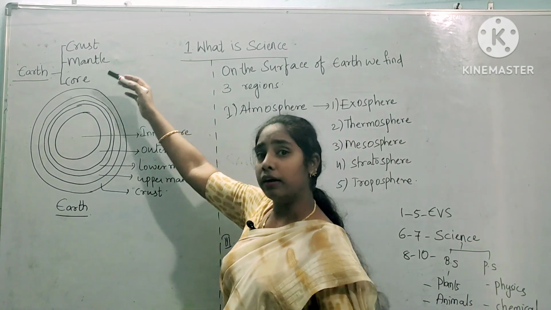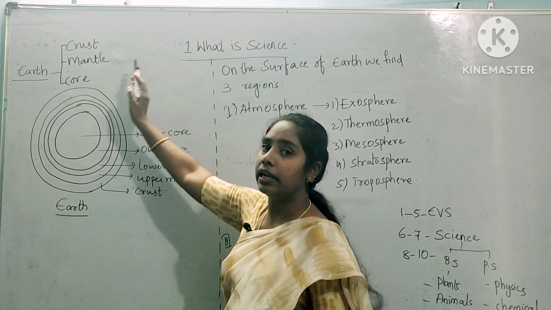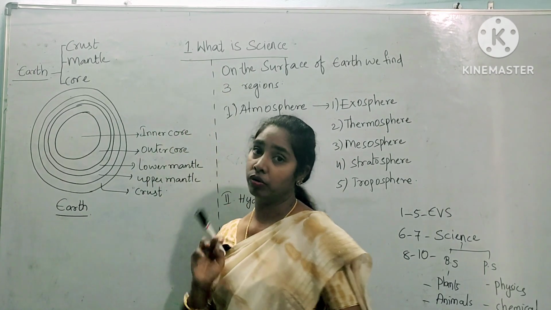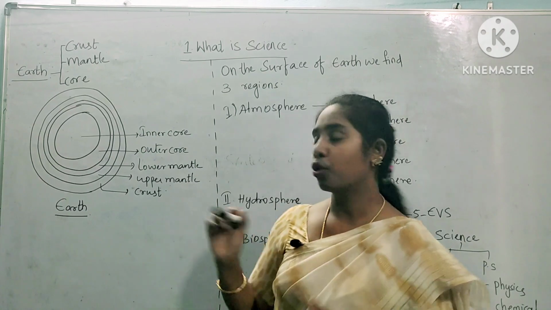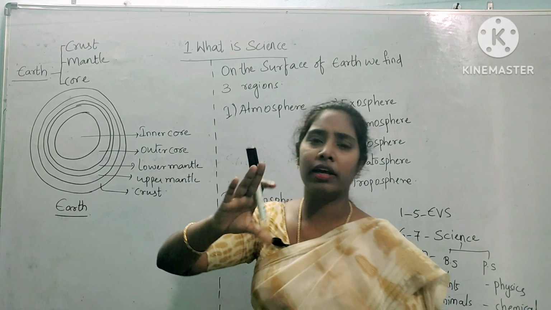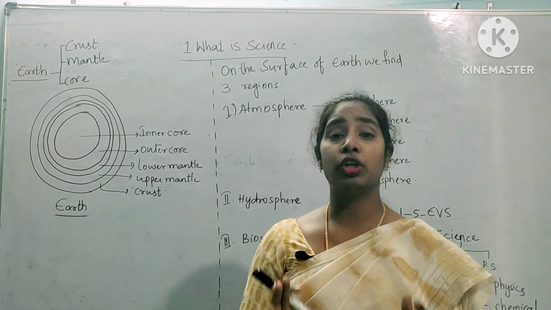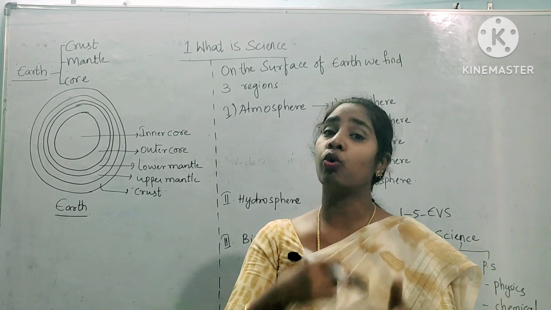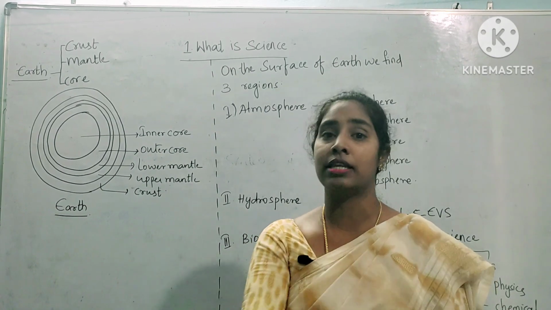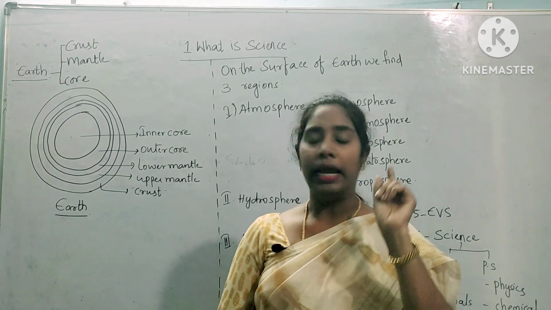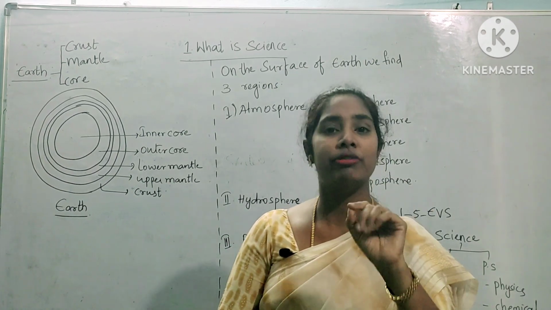Okay, earth has 3 layers: crust, mantle and core. What is that? Crust, mantle and core. Actually this is a topic which is there in your social studies, but you must have some basic knowledge about earth, as we are going to study the living organisms which are present on earth. So at least minimum basic knowledge you must have.